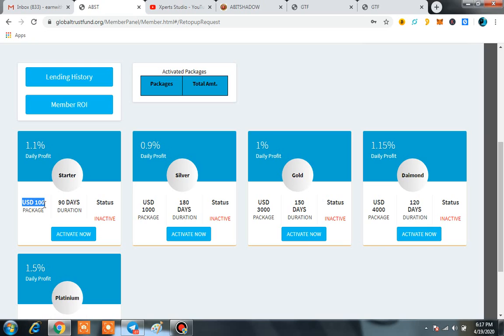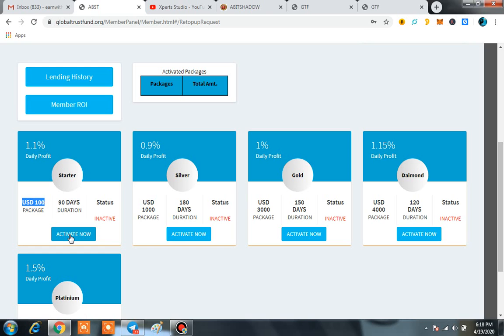And the daily profit is 1.1%, that is entirely a good one. It is basically a starter system, and I always recommend one thing: if you are going to start anything, you must start with the starter project. So right now it is the package. Here you can see. Now I'm going to activate it.